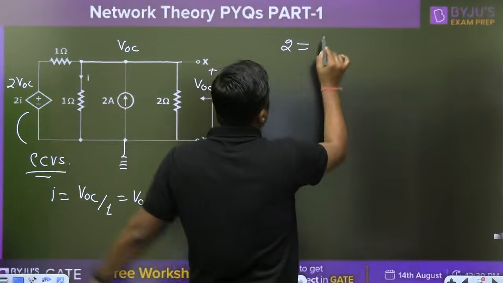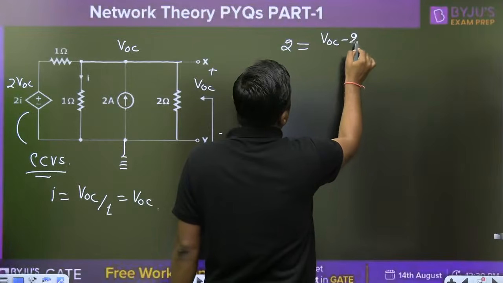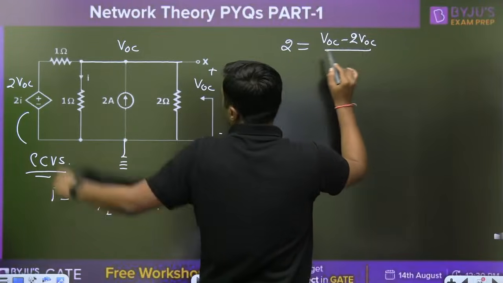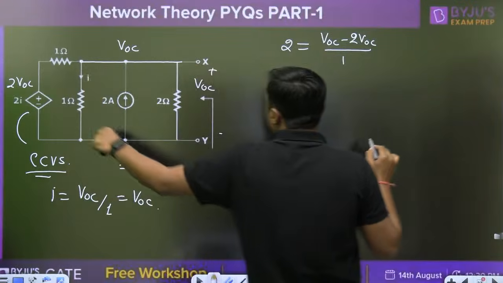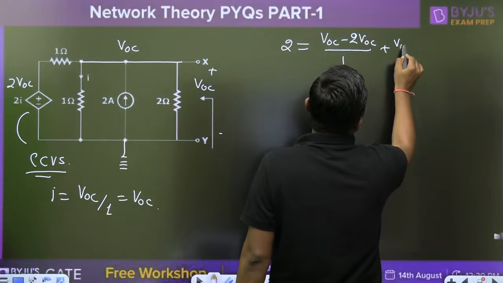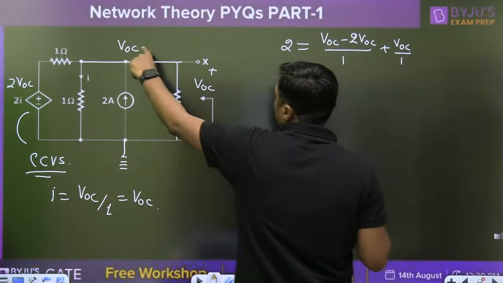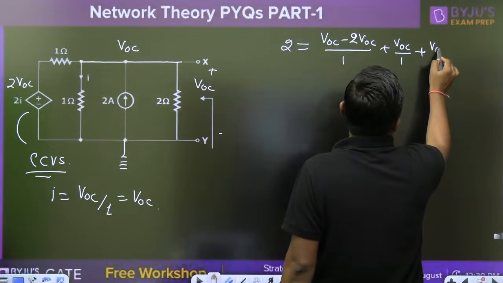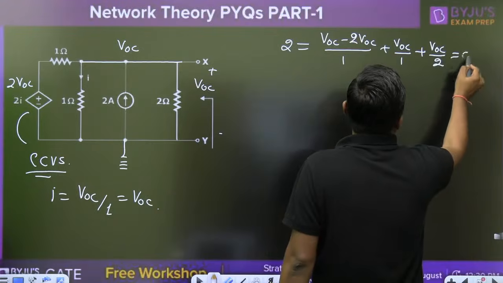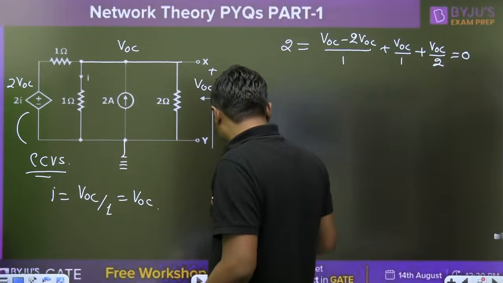VOC minus 2 VOC upon 1, plus VOC by 1, plus VOC by 2 is equal to 2.